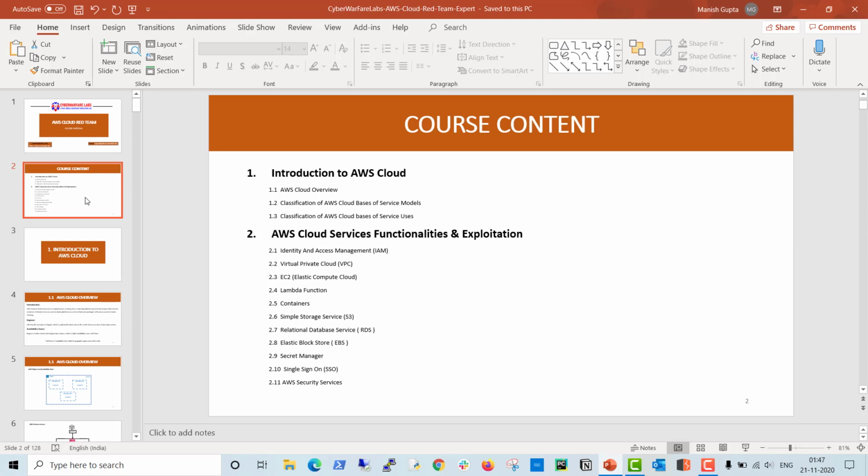Second, we'll discuss different core services provided by AWS and how we can exploit those services. And the third section is how we can perform actual red teaming from initial access to data exfiltration in an AWS cloud environment. So let's discuss each and every section one by one.